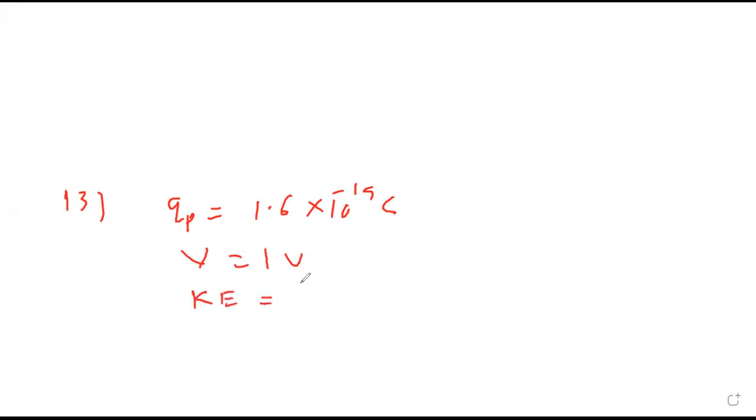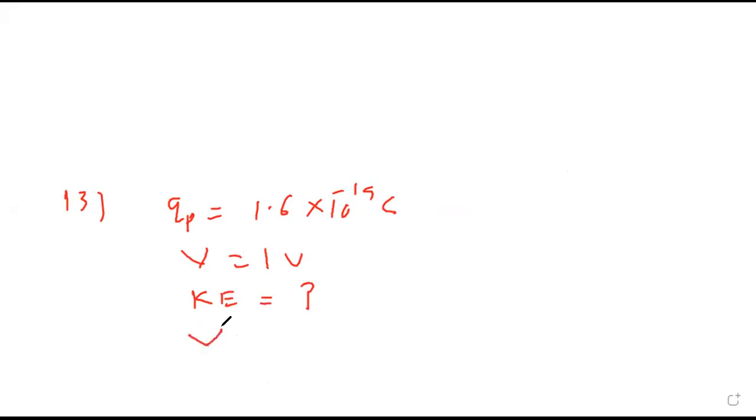Sum number 13. When a proton, meaning its charge is 1.6 into 10 raised to minus 19 coulomb, same as electron, is accelerated through potential of 1 volt, then what is the kinetic energy?